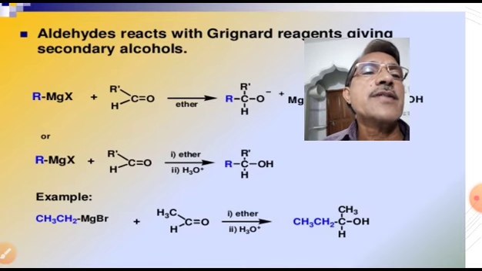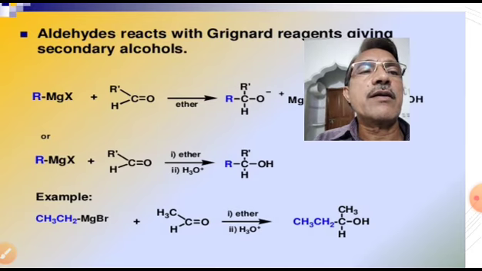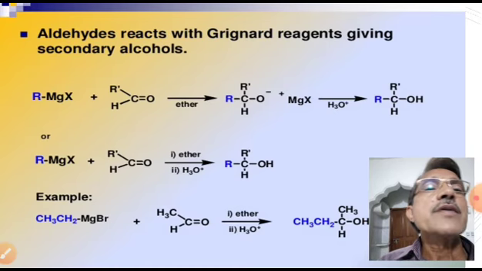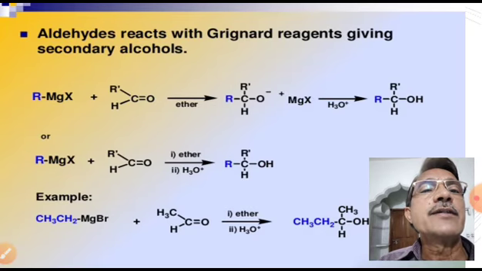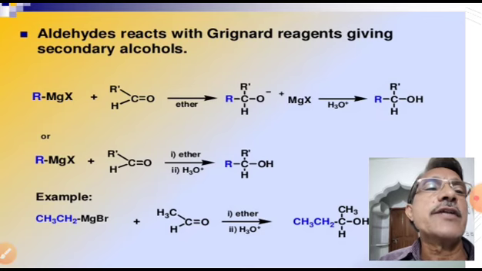Next, preparation of a secondary alcohol. A secondary alcohol can be prepared from a Grignard reagent on treating with an aldehyde other than formaldehyde. When we take any aldehyde other than formaldehyde and treat it with the Grignard reagent, we can get a secondary alcohol.